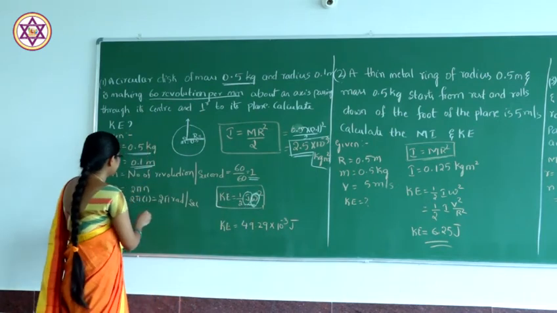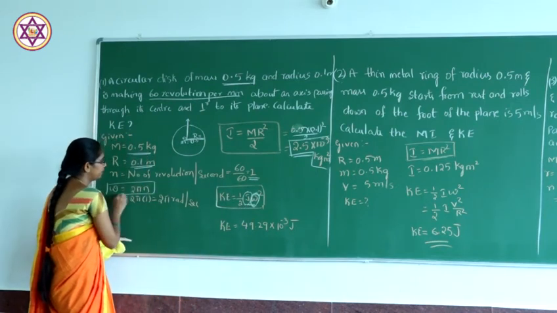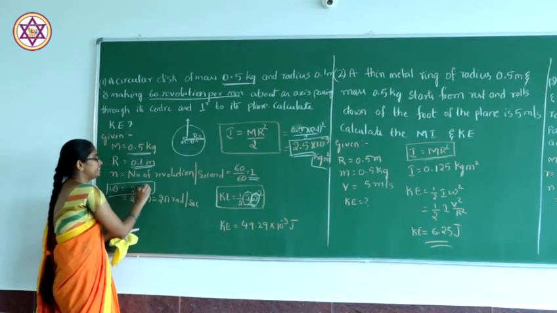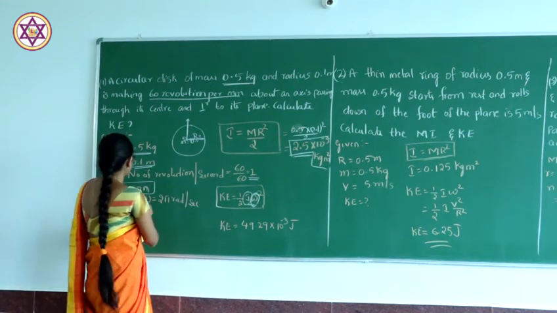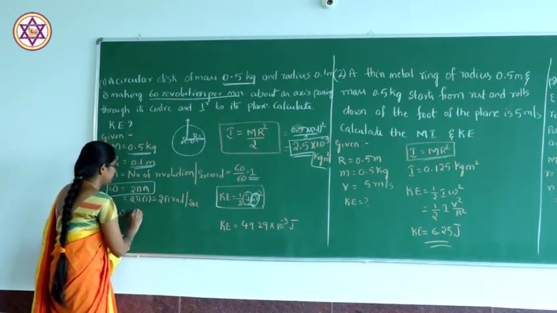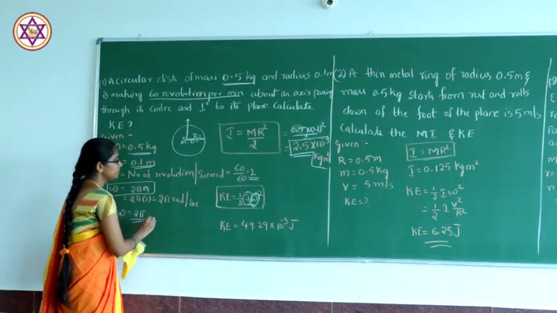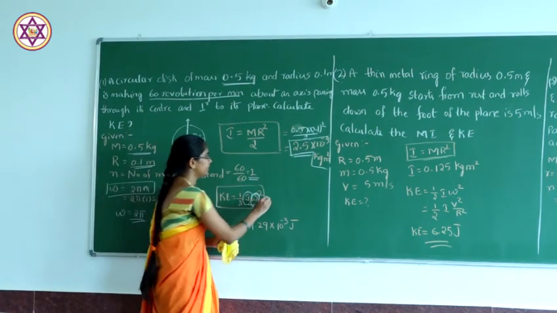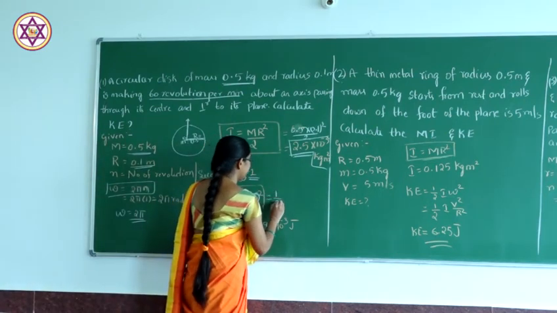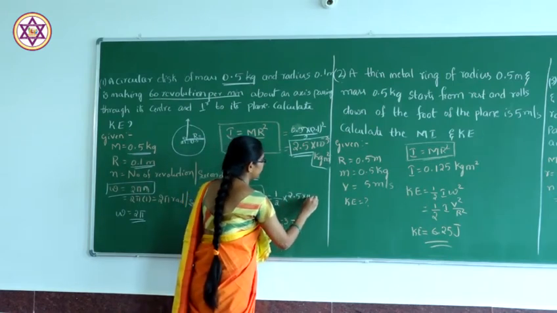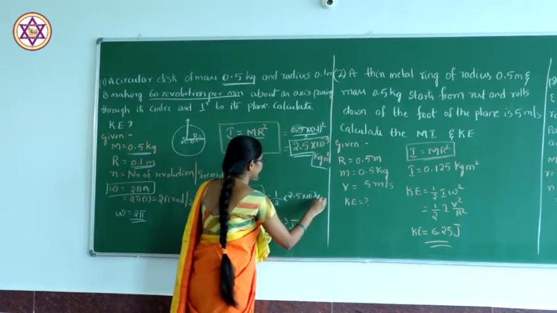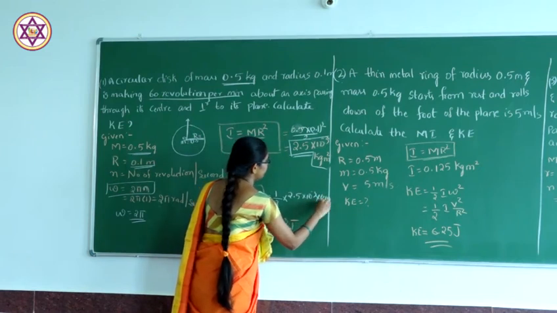Omega is given by 2 pi n, where n is the number of revolutions per second. Substituting the values, omega is 2 pi. So, kinetic energy is half into 2.5 into 10 power minus 3 into omega square, which is 2 pi whole square.